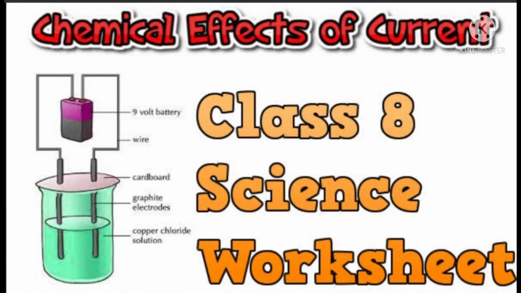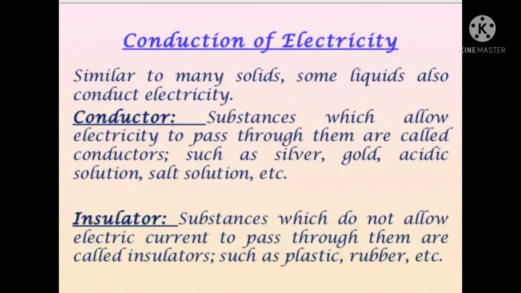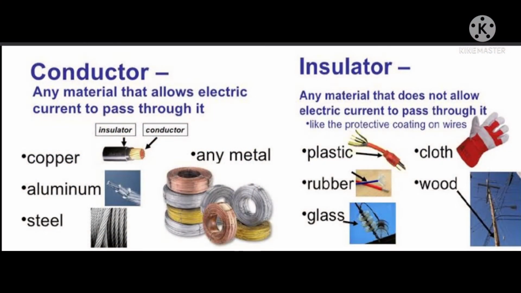Hello students, in this video we will be discussing the chemical effect of electric current. Students, as you have studied in class 6th, conductors are the materials which allow electric current to pass through